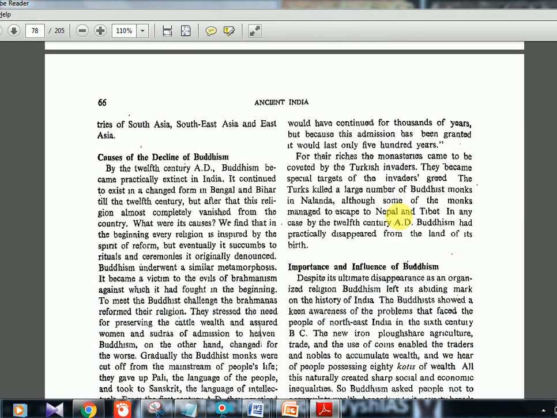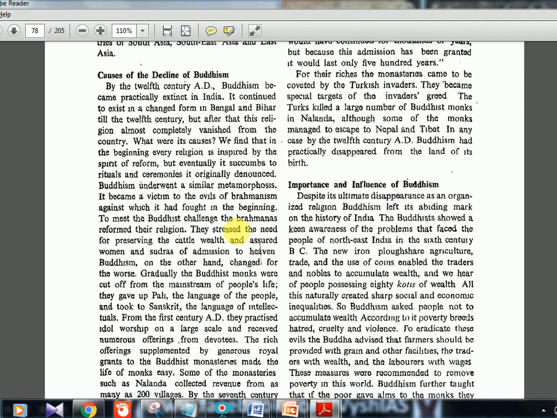Now the causes of decline which I told. The religion almost completely vanished from the country. So we have to see the causes once again. Buddhism underwent a similar metamorphosis. It became a victim to the evils of Brahmanism against which it had fought in the beginning. So it began just for fighting against the Brahmanas, and later Brahmanism itself overpowered Buddhism. To meet the Buddhist challenge, the Brahmanas reformed their religion.